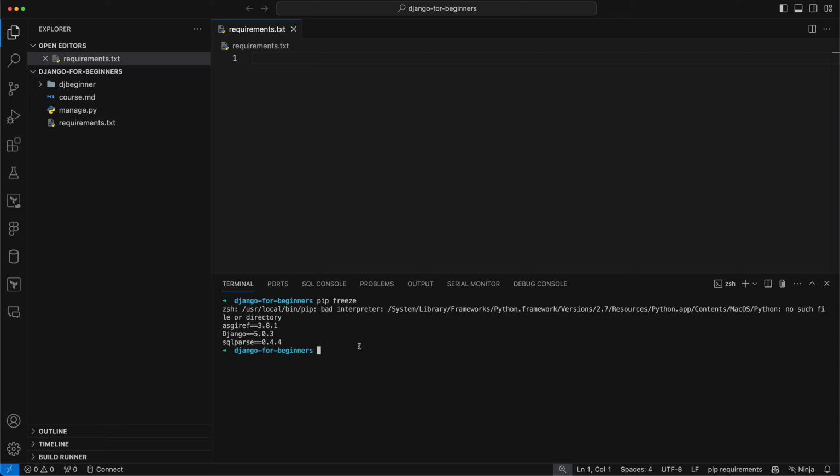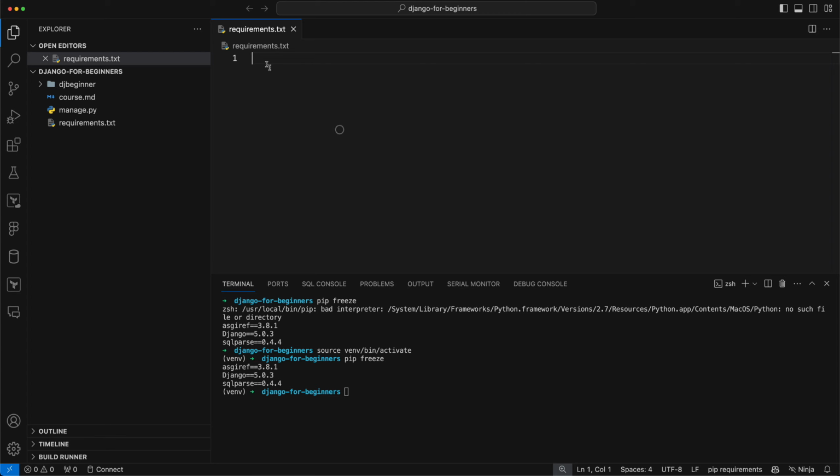Because we opened up a new terminal session now, we have to remember to activate our virtual environment. So let me just run that again. Source venv/bin/activate. And just make sure you have that venv or whatever you called it right there. Now if I run the pip freeze, it'll be a little bit cleaner. I won't have that weird error.